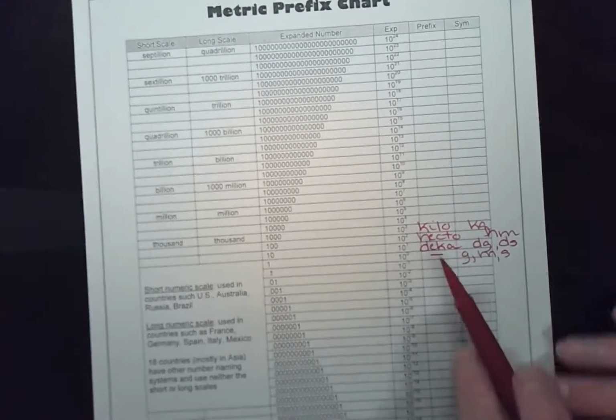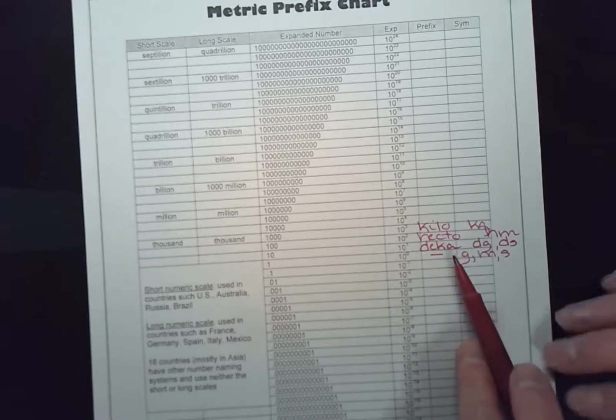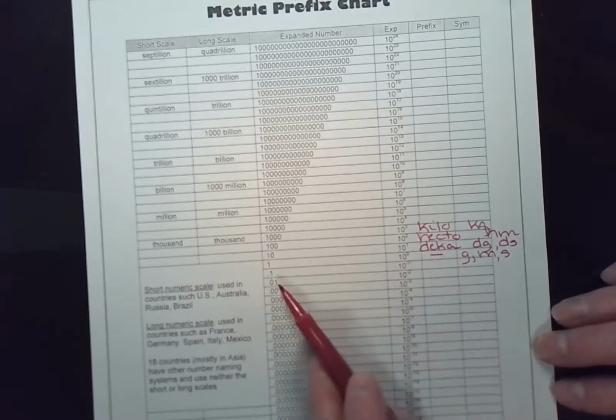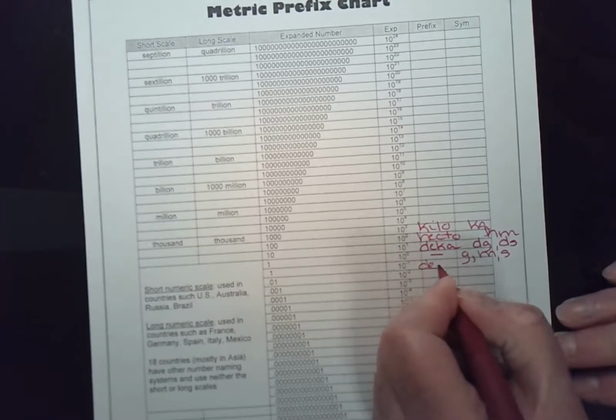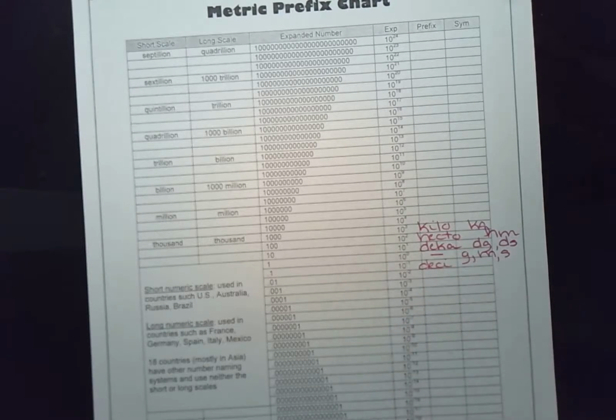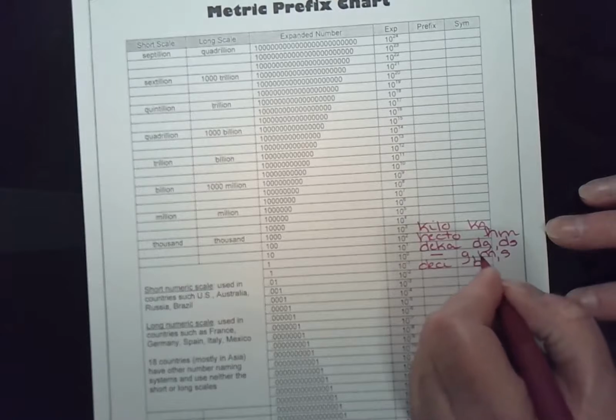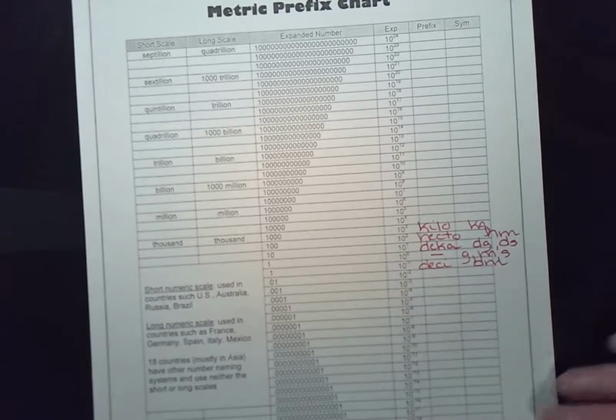All right, so we're going to store those. We can also have a fraction of something. So I could have 1/10 of something, and that is deci. So if I took a meter stick and took 1/10 of the meter stick, I would have decimeters.